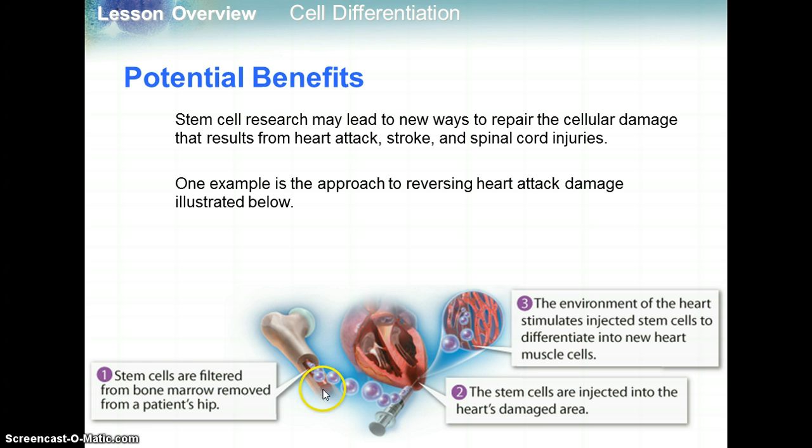They took the bone marrow out and inject the stem cells into the damaged area of the heart, and the surrounding cells stimulate those stem cells to differentiate into new heart muscle cells, in essence fixing the injured area of the heart.